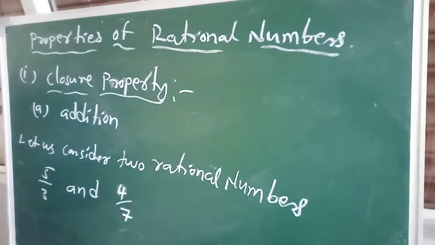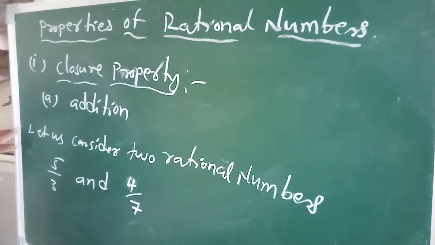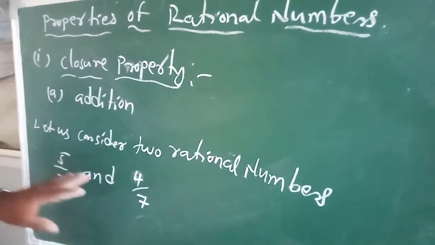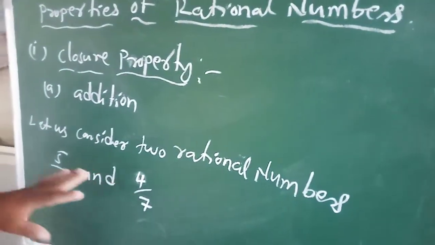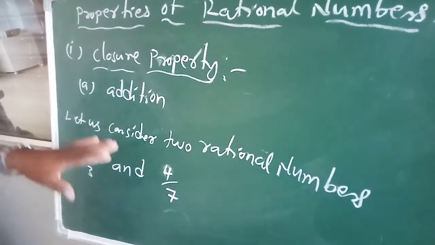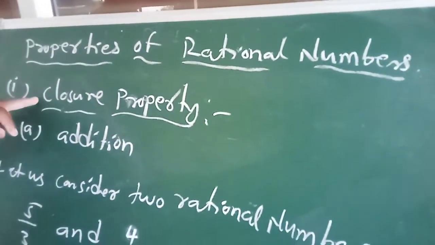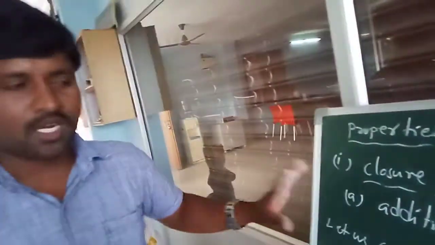See clearly, 5 by 3 and 4 by 7. These two are rational numbers. So in that closure property under addition we are applying.